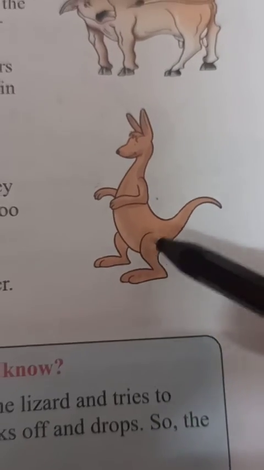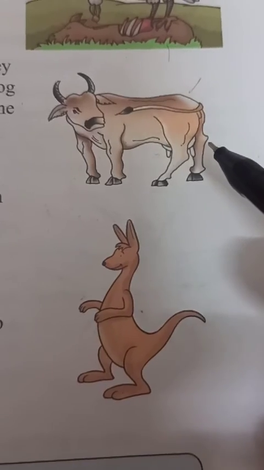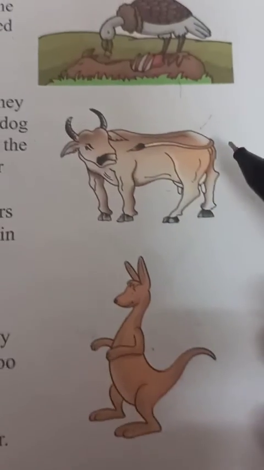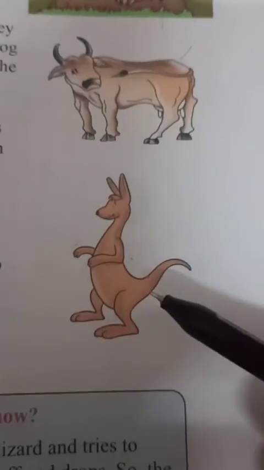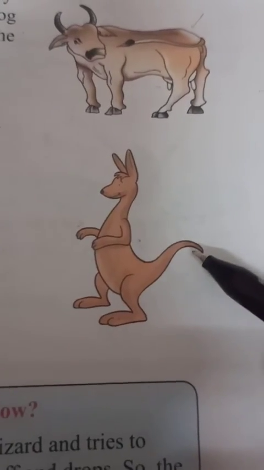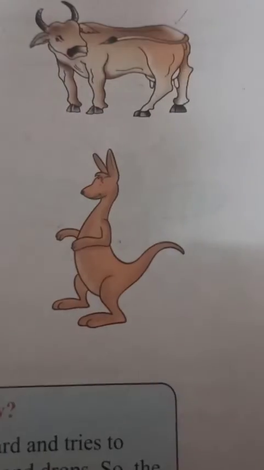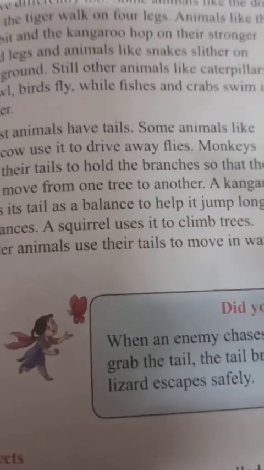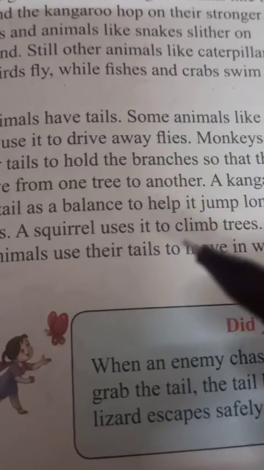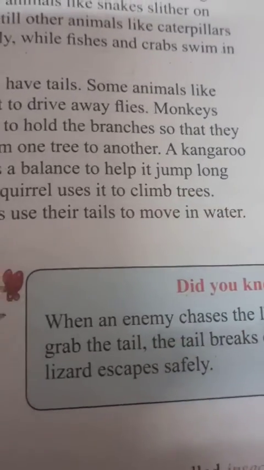Different animals have tails of different types. You can see its tail is a different type. This bird has a different type of tail, and a kangaroo uses its tail for balancing the body. So in this way different animals use different body parts for movement.